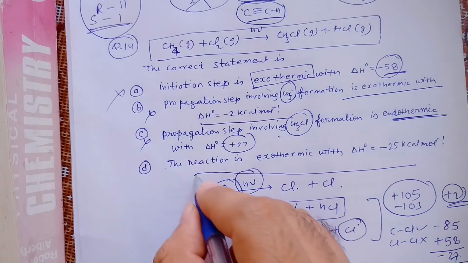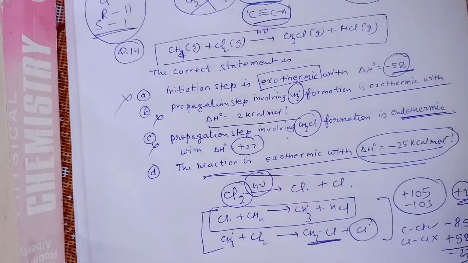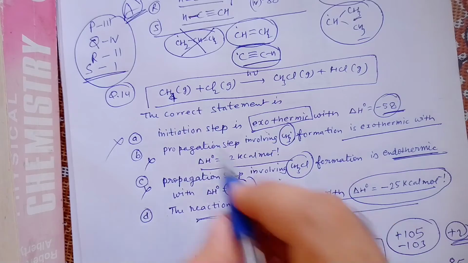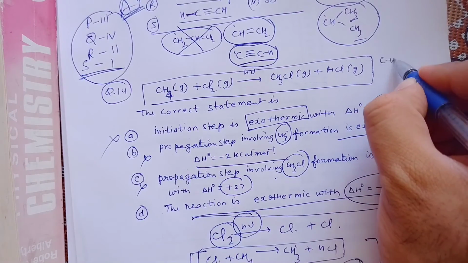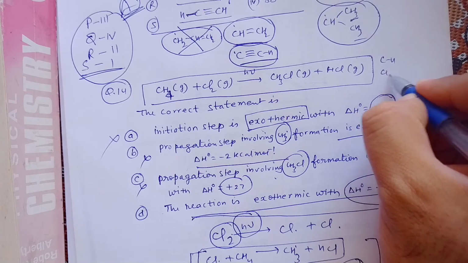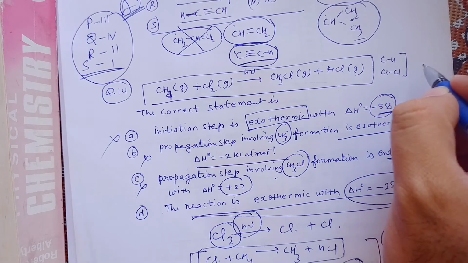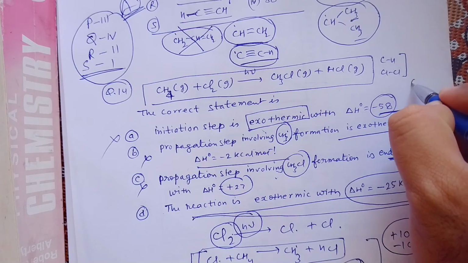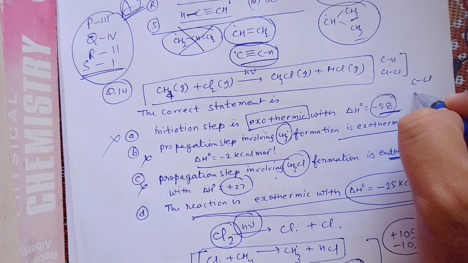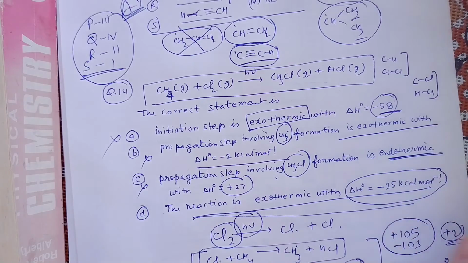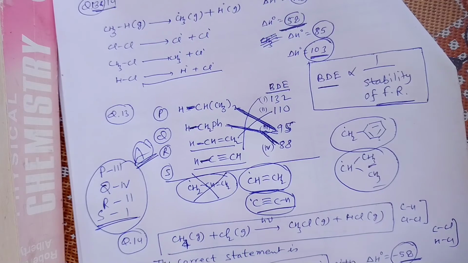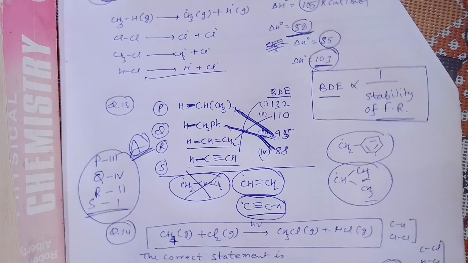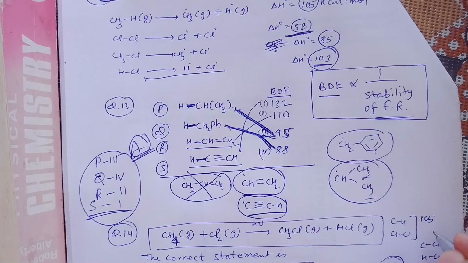And now they are talking about the overall reaction being exothermic with this value. Obviously this will be correct, but let's check. In this step, you are breaking the CH bond and the ClCl bond, where you will need energy, and you are forming the CCl bond and the HCl bond, where bond energy will be released. CH bond breaking needs 105, and ClCl needs 58.